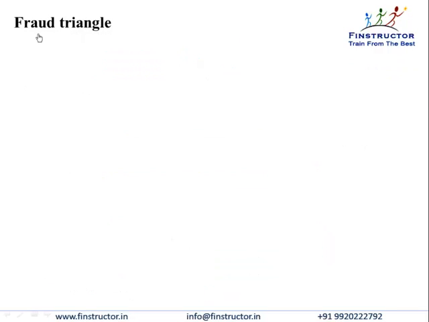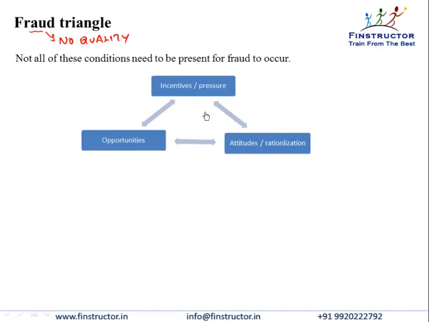Now, fraud is not just an abuse of the accounting principles. Fraud refers to cheating or illegal deception in literal terms. And if present, we will conclude that the earnings have no quality, and obviously they cannot be used for any economic decisions. So fraud is normally seen to happen in the prevalence of three conditions. That is the opportunities for fraud, incentives or pressure on the management, and an attitude or rationalization that the fraudulent behavior is justified. And note that all of these conditions need not be present for fraud to occur, but generally fraud happens when there is an incentive, opportunity, and wrong attitude.